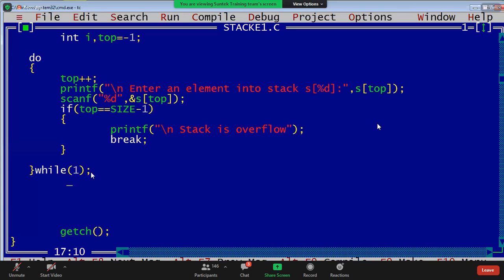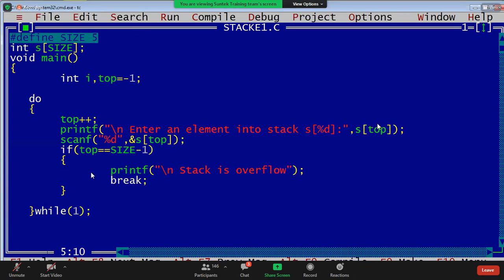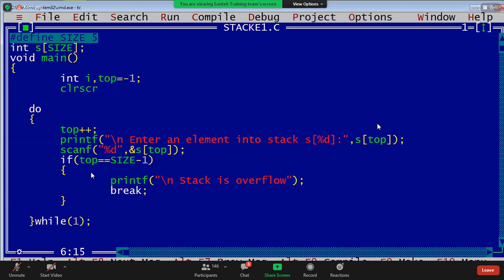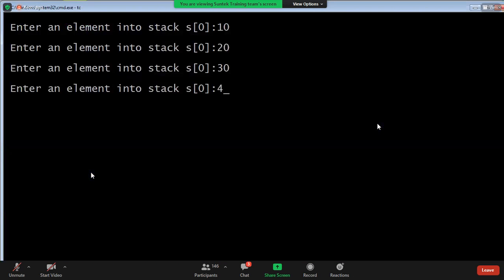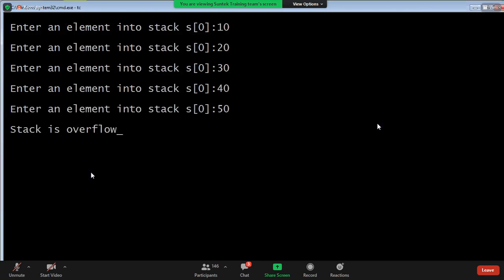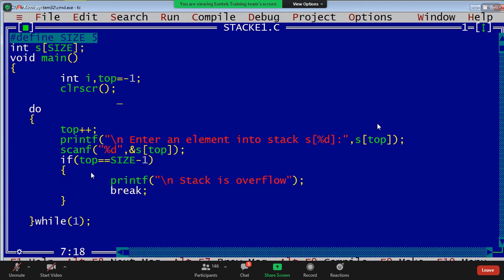I want to write clear screen, guys. So I will write a clear screen. See this. Now I am writing clear screen. Once executed, enter the first element 10, 20, 30, 40, right? You can't insert S of 0 top value. See, stack is overflow, but top value, what happened?